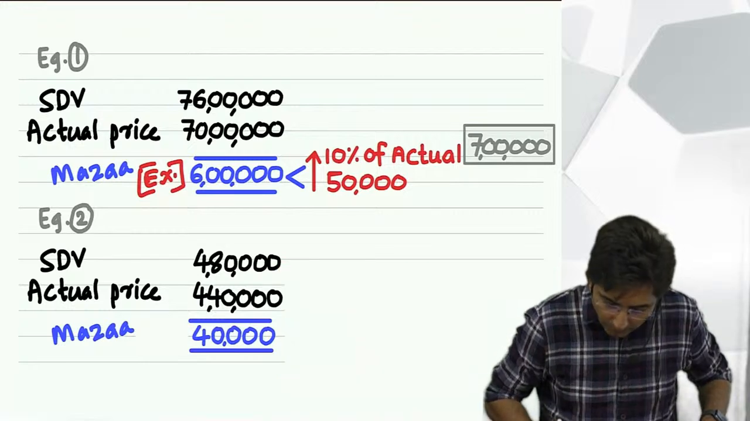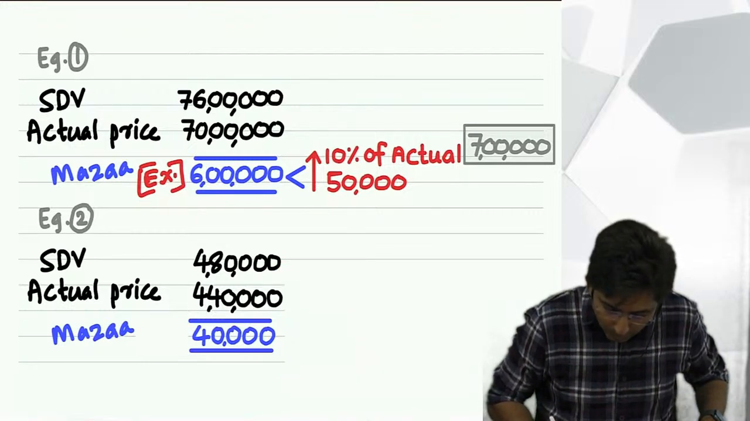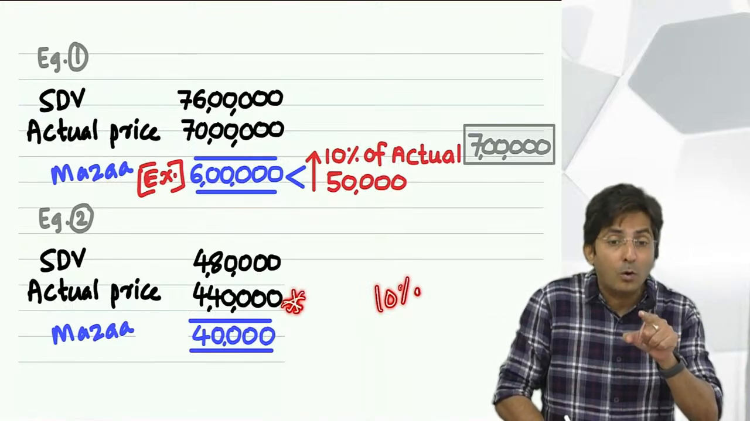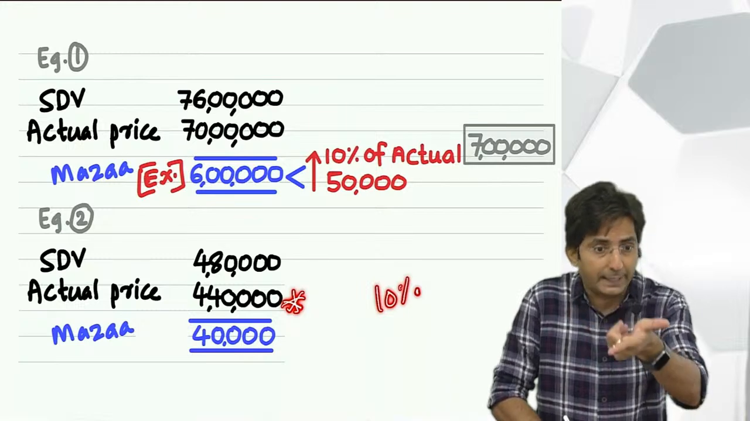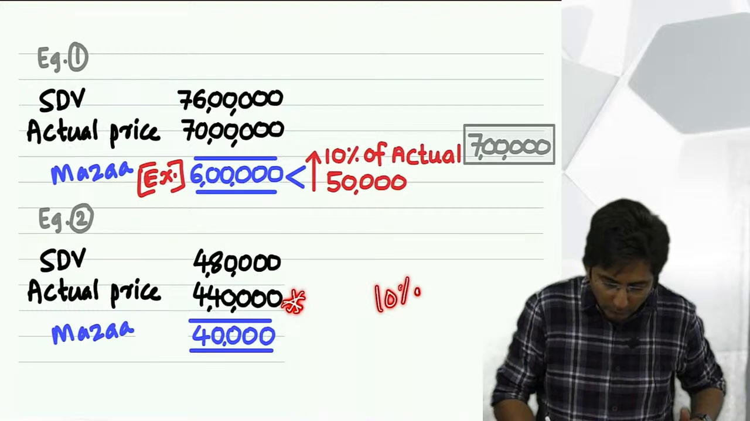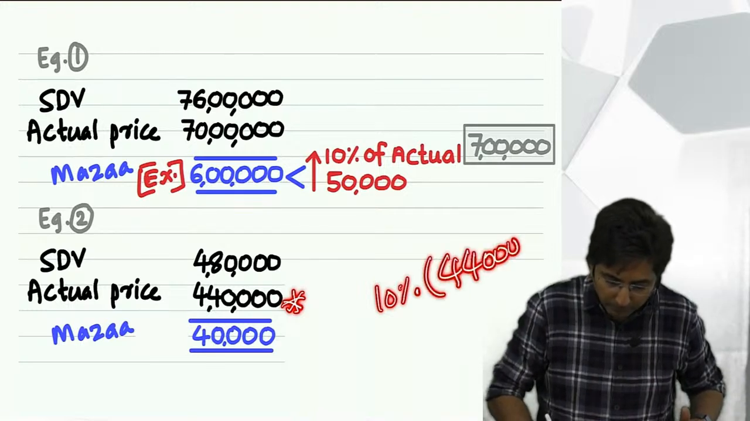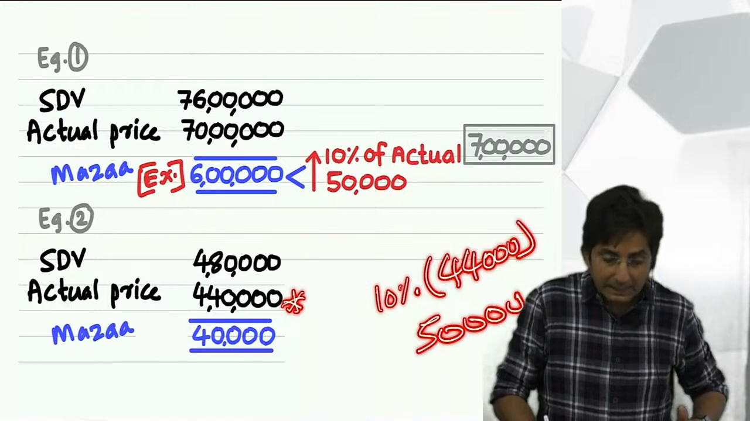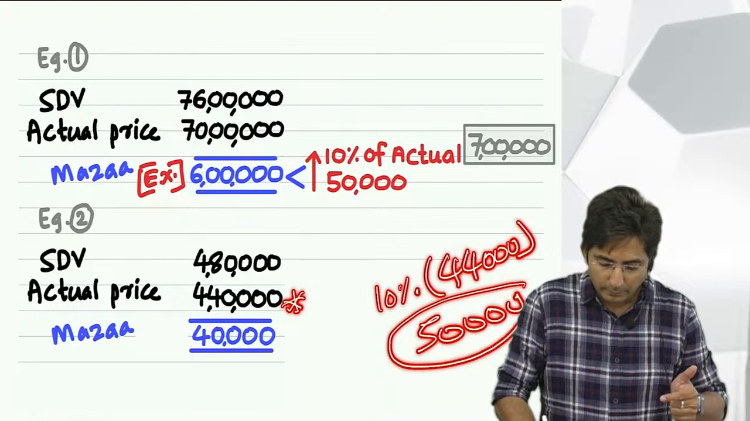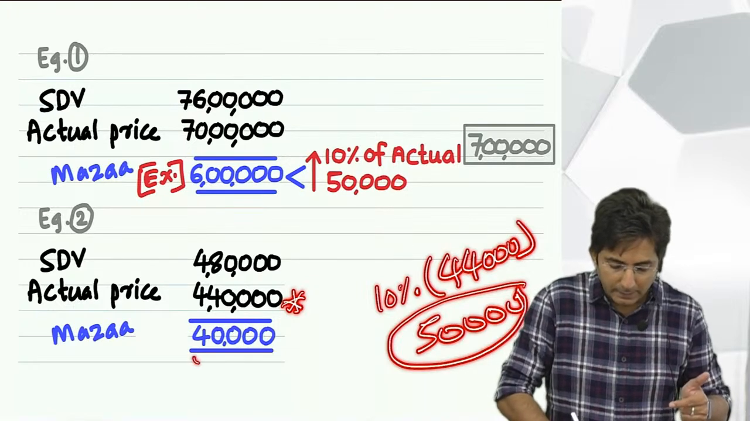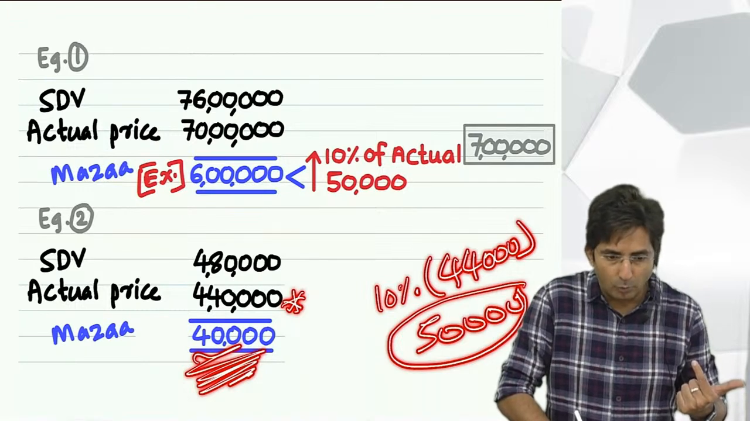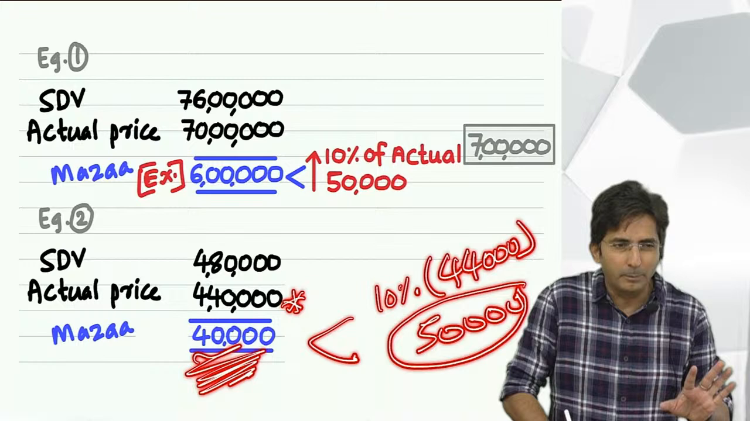So tell me what is the amount? 10% comes to how much? See, again a blunder which people do is 10% on what? Actual. These students forget. So here 10% of 4,40,000 is how much? 44,000. Compare this with 50,000 and select whichever is higher. So 44 and 50, what is higher? Compare our maza. So the benefit which you are getting is less than 50,000 or more? Less. Then it is small benefit, exempt.